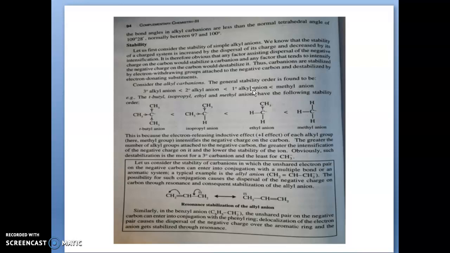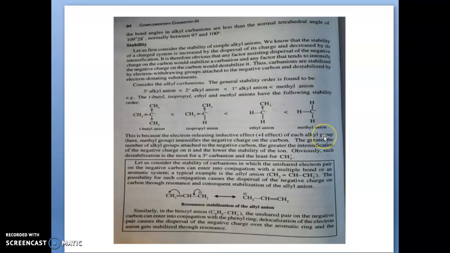If it contains a plus I effect group, that is an electron releasing group, its electron density increases, so its stability decreases. But if there is an electron withdrawing group near the negative charge bearing carbon, the negative charge will distribute towards the electron withdrawing group, so it becomes more stable. From this we can arrange the stability of the carbanions.